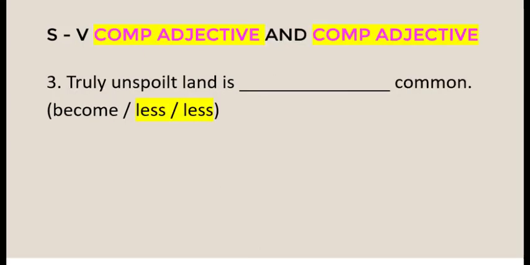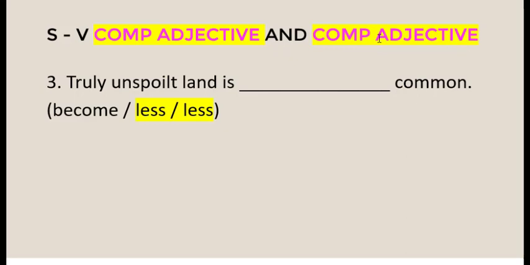This is number 3. Truly unspoiled land is blank common. Now, look at the words in the brackets. Become, this is the verb, and then less. Based on this clue, less, we know that we have to use this pattern: subject, verb, comparative adjective, and comparative adjective.